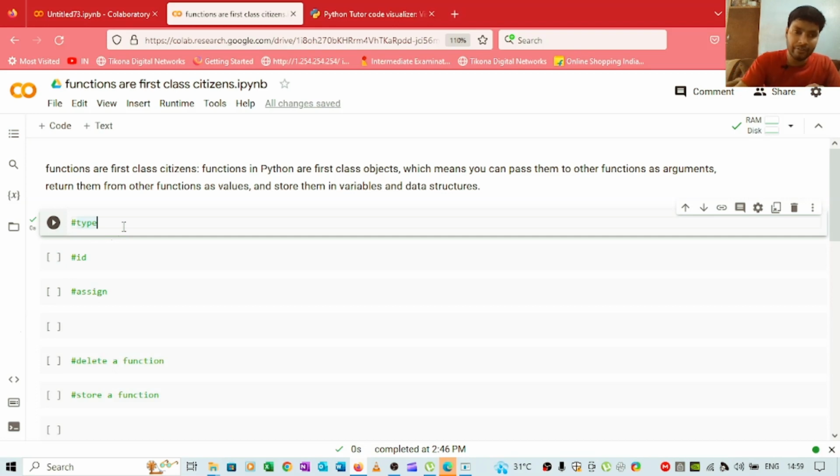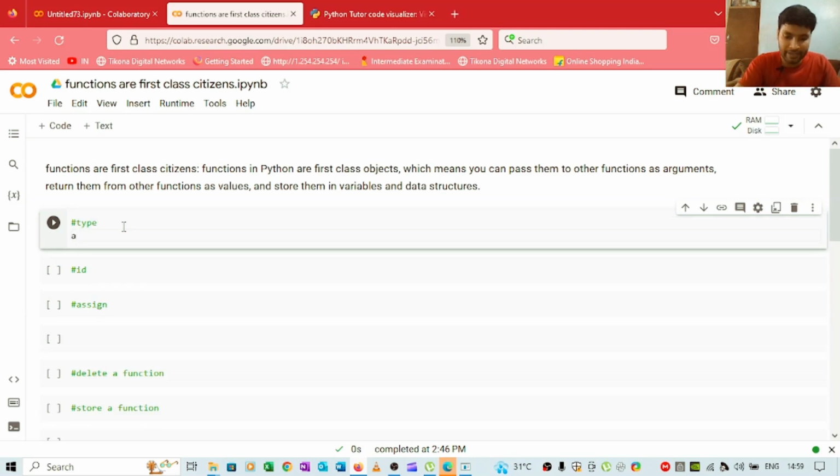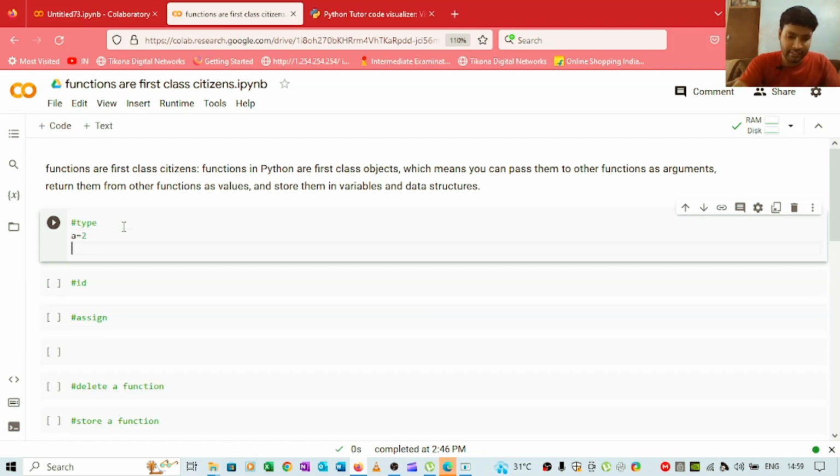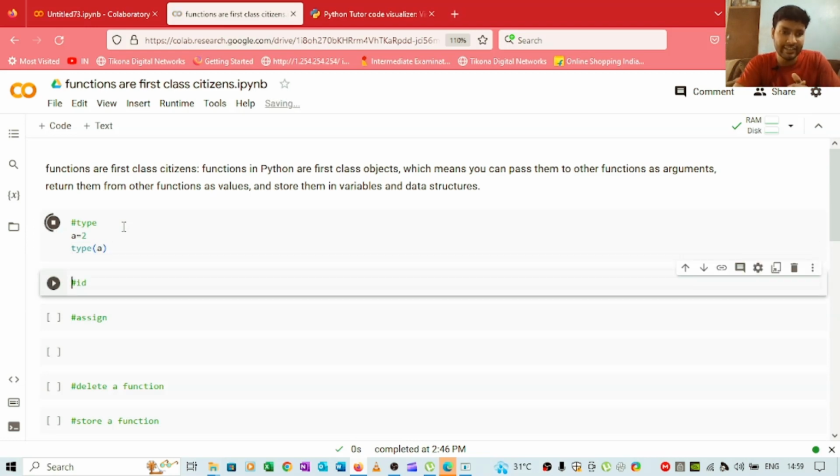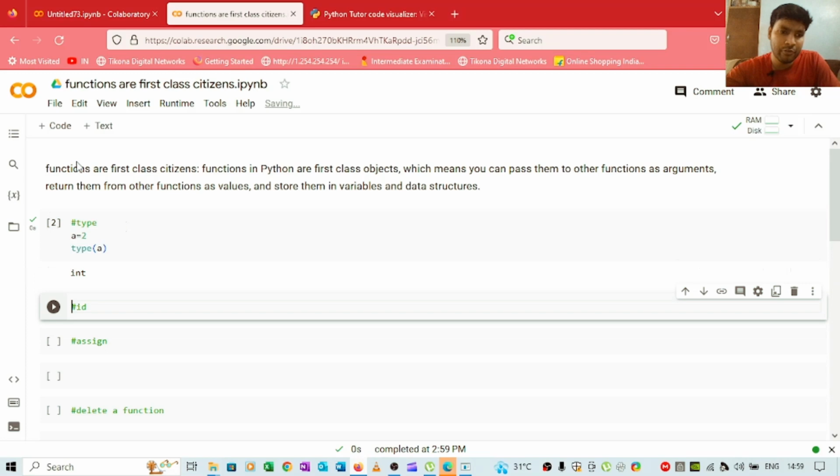Till now we know if we have a variable by the name of a, let's say with the value 2, integers are data types, and we can call them first class citizens. If you want to check the type of a here, we will get the output as integer. Similarly, if you want to check the type of a function, you can do the same, because functions are also first class citizens in Python.